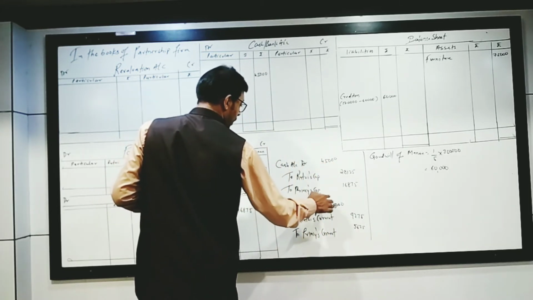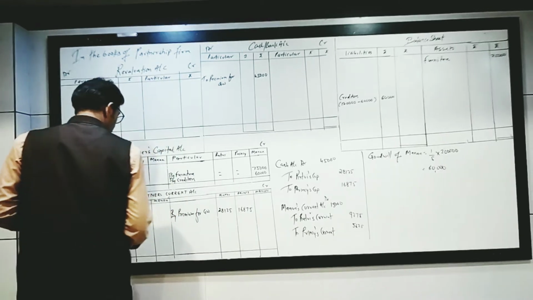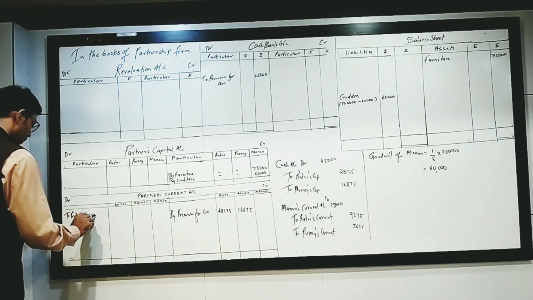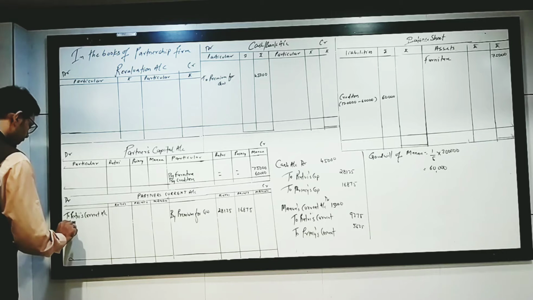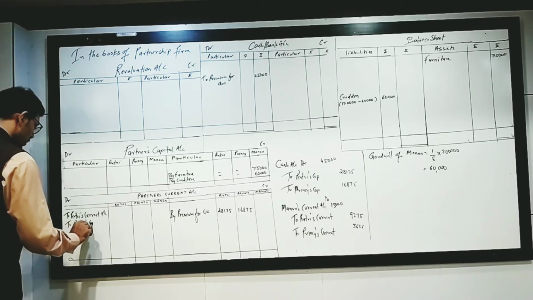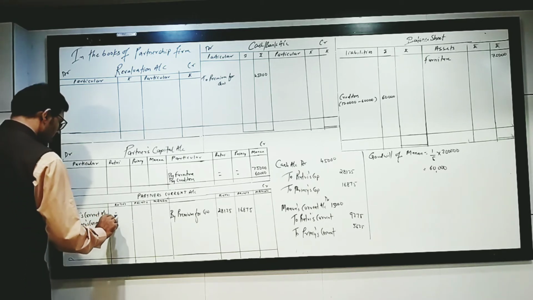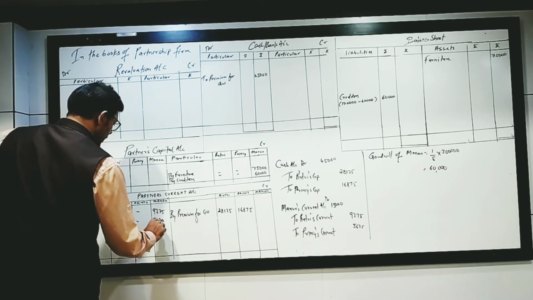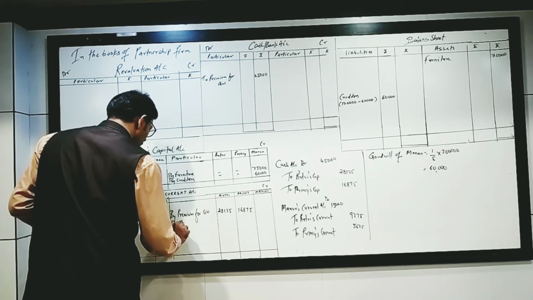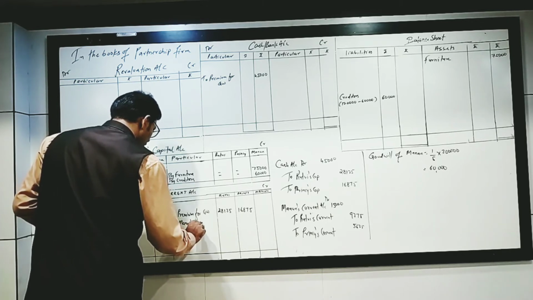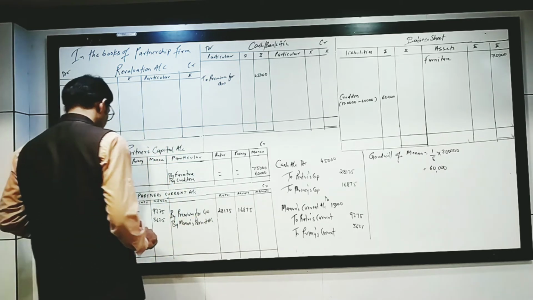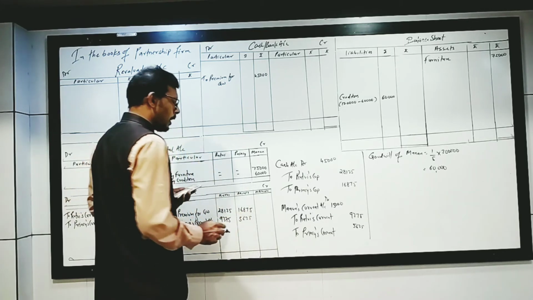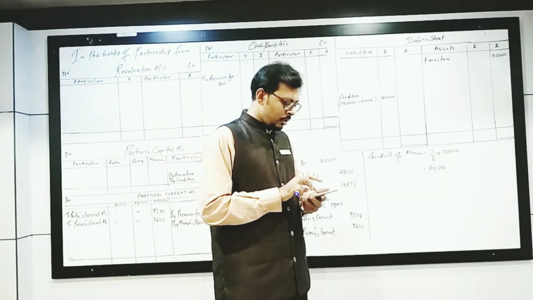So Manan's current account debit. Manan's current account debit to Ruthvi's current account 9,375 and to Prince's current account 5,625. Again I am repeating the same thing.